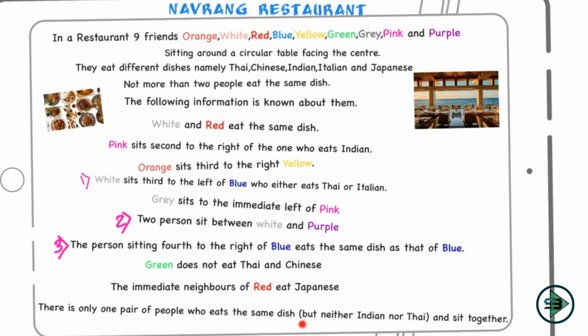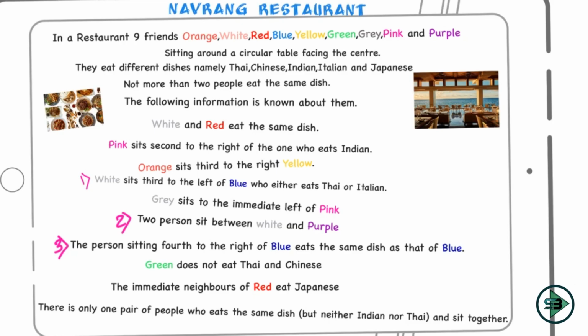There is only one pair of people who eat the same dish and sit together, but that dish is neither Indian nor Thai. But what will I do with this? So if you can see, this is where the problem becomes difficult. You may find three links to it, but eventually when it comes to finding the next link, you give up, and you don't know what to put exactly where.